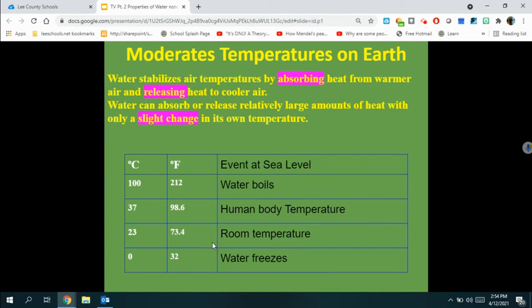Here's a chart that is talking about different events at sea level. We have degrees Celsius and degrees Fahrenheit. Water freezes at 0 degrees Celsius, 32 degrees Fahrenheit. Room temperature, 23 degrees Celsius, 73.4 degrees Fahrenheit. Human body temperature, 37 degrees Celsius, 98.6 degrees Fahrenheit. Water boils at 100 degrees Celsius or 212 degrees Fahrenheit.